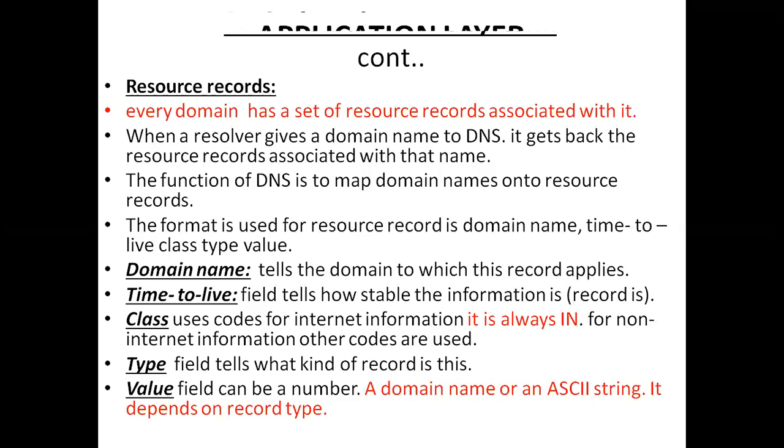The resource record contains a total of 5 types of information. First, the domain name. Next, time to live, that means how stable the record is. And then the class. That class means which domain this particular domain belongs to.